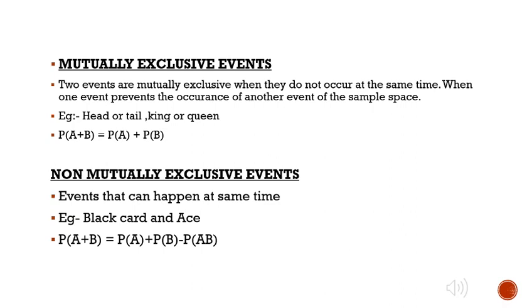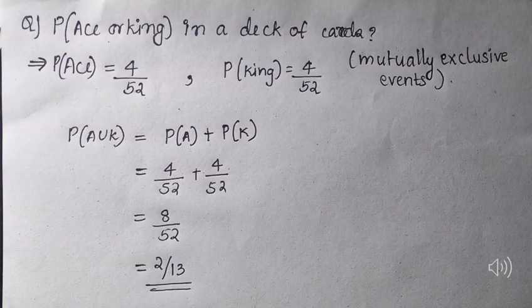Here the formula is the probability of A plus B is equal to the probability of A plus the probability of B, subtracting from that the probability of A intersection B. That is because together we get it twice, so we subtract it from the individual probability of A and probability of B. Now we can deal with the question. The probability of getting an ace or king in a deck of cards.